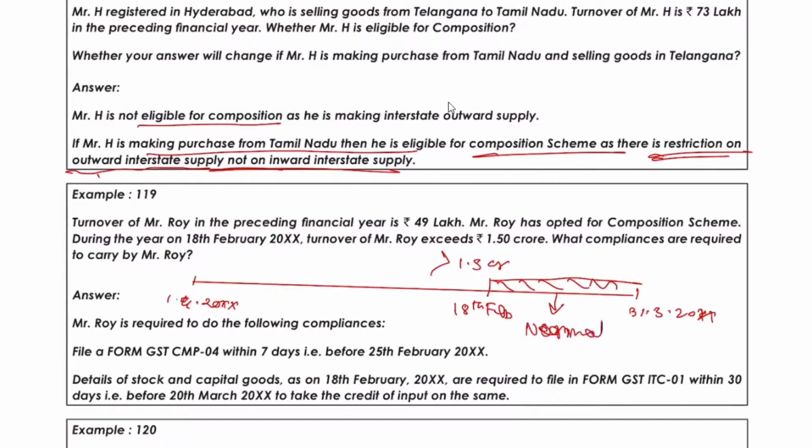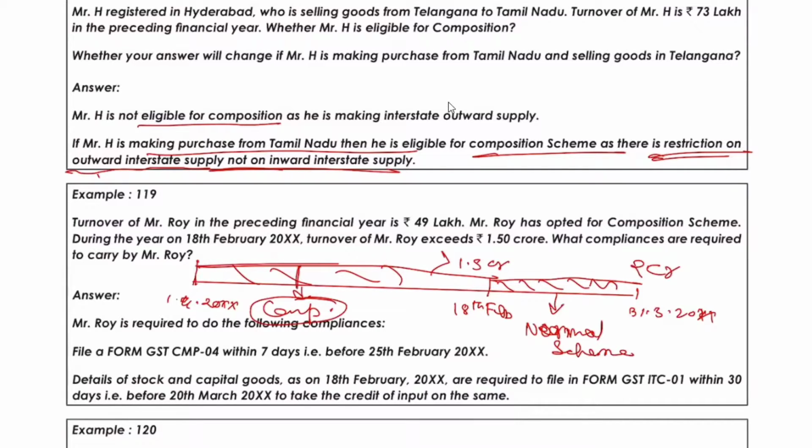So for this period, he will be under the normal scheme. But for this whole earlier period, he was under composition scheme. So whenever he pays tax, suppose his turnover gets up to 2 crore, what he will do, because he was already registered. I gave you an example where he was not registered at 40 lakh, where the registration limit got triggered.